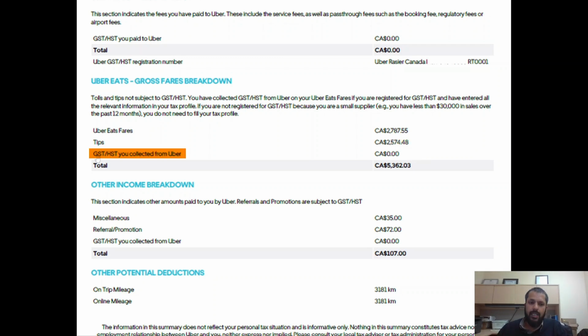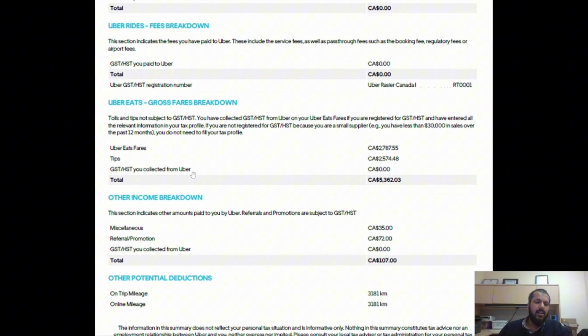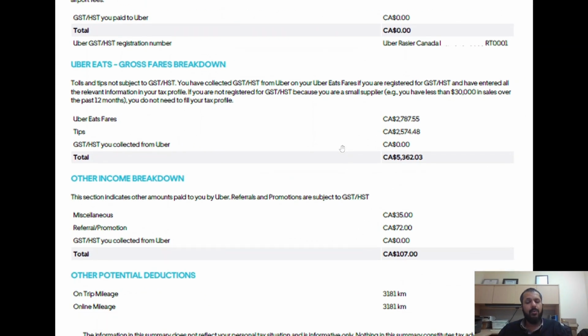The third line over here is GST/HST you collected from Uber. Again, this is relevant if you were HST registered and if you were charging HST on your services, then that amount would have been shown here. So the total of all these three amounts is not the exact amount of earnings that you would put in your tax return, but yes, these amounts will be used for your income tax return. A lot of people just make a mistake in reporting their income.